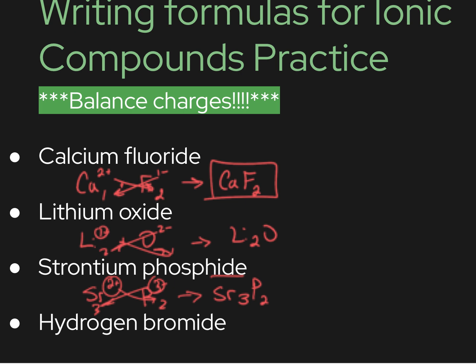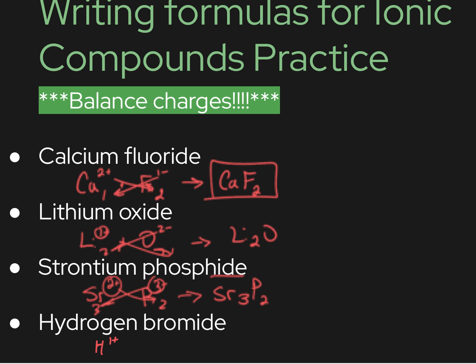Finally, we get to this last example. And remember on the last slide or the last page earlier in the video, I talked about how the first element is usually a metal. This is the one case it's not a metal. Hydrogen, as we know, is listed over there along with the metals in group 1, which means that hydrogen has 1 valence electron. And hydrogen, like all the other group 1 metals, will lose that electron to become a 1+ charge. Hydrogen is the only nonmetal that will become a positively charged ion. And we will treat it just like any other metal.